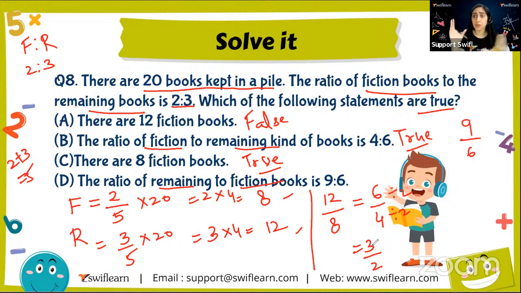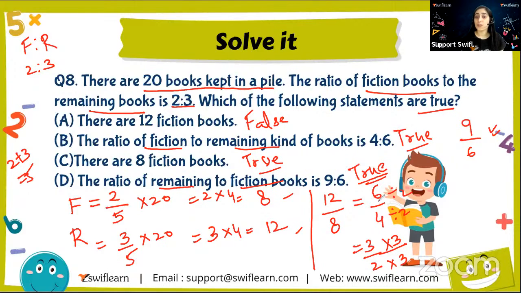Is there any way I can get it? Is there any link between these two answers? Is there any possibility that these two fractions or these two ratios are equal? Yes. Till now I got 3/2. But I know when I multiply both the numerator and denominator by 3, I will get 9/6. So here also the answer is true.